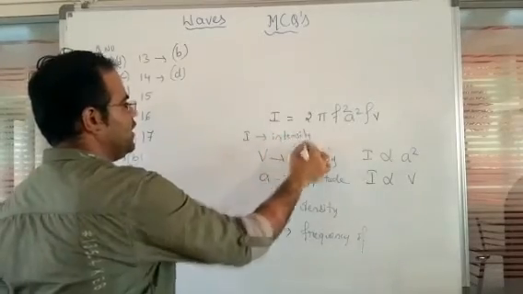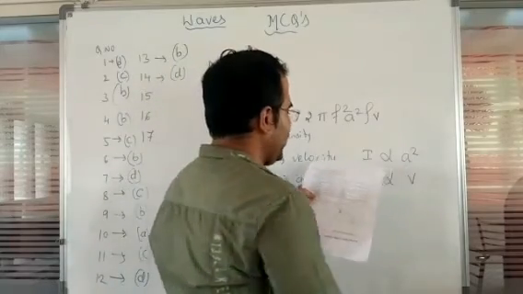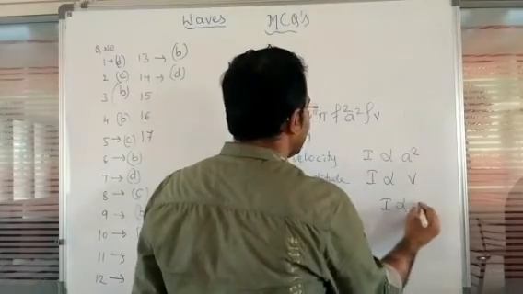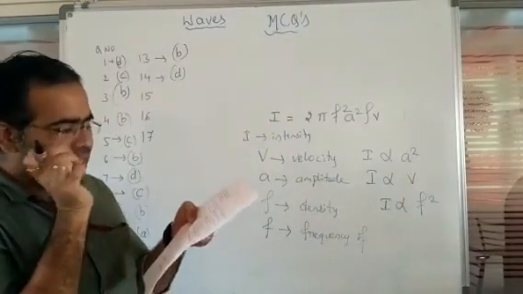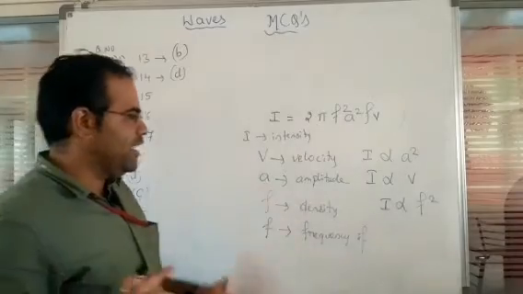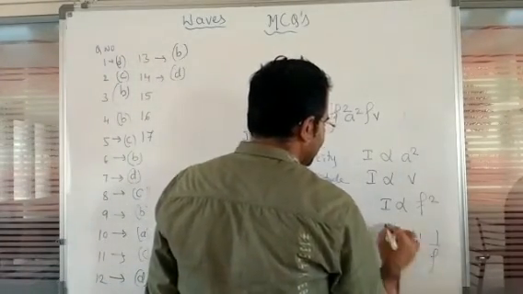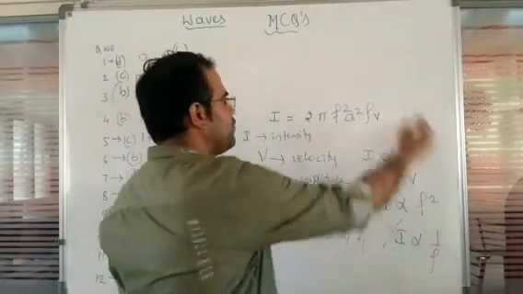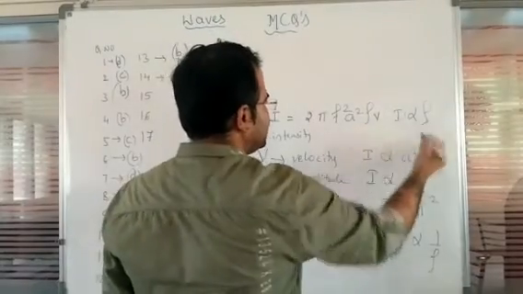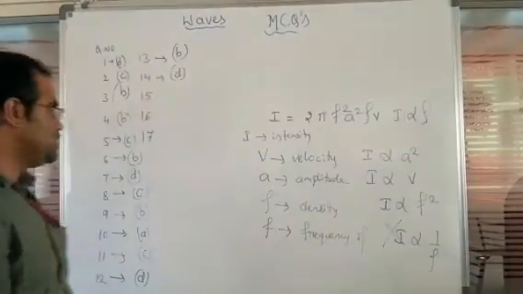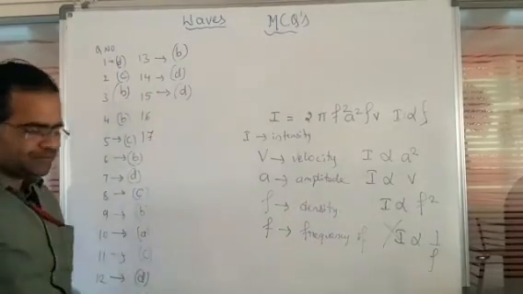Next, the third option, directly proportional to the square of the frequency. So I is directly proportional to the square of the frequency. In the fourth option, inversely proportional to the density. Here it is given inversely proportional to density, which is wrong. If you observe, intensity is directly proportional to density, but not inversely proportional. So that is the reason. For question number 15, we have the option D.